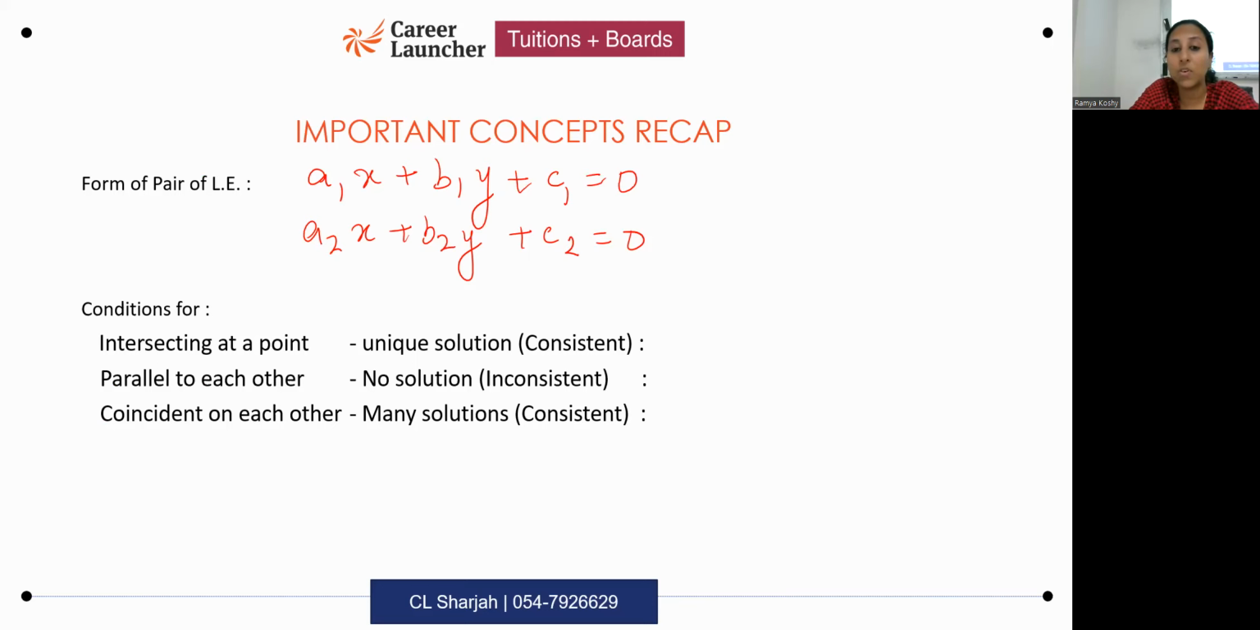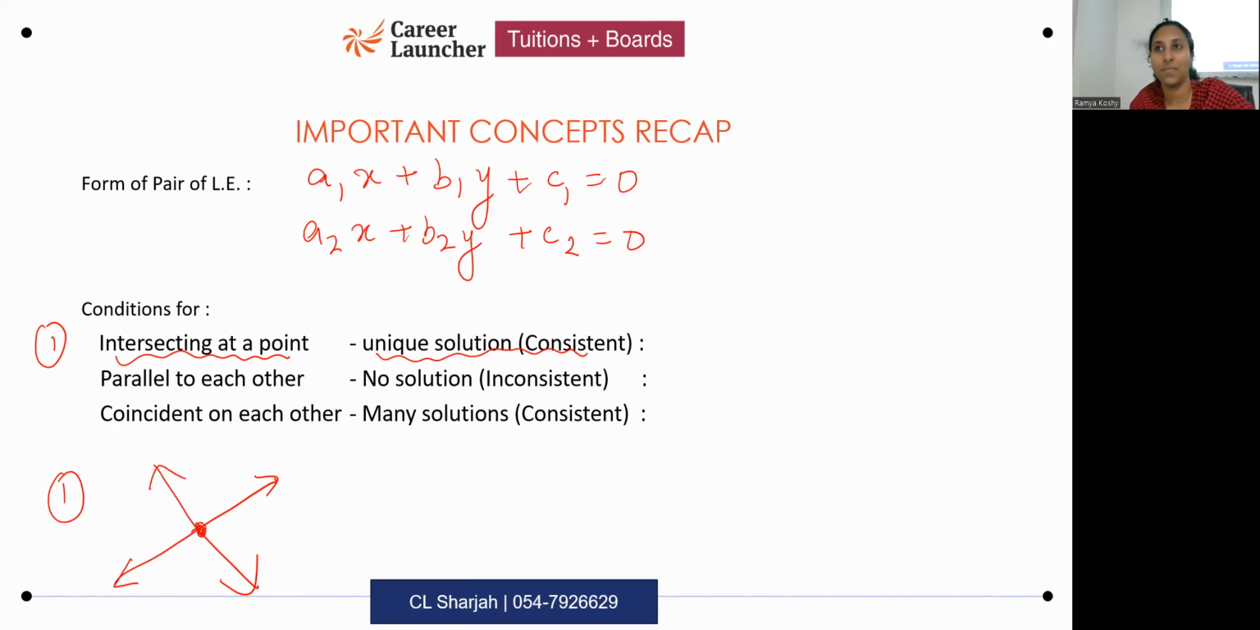Now there are three types of lines which are possible. Intersecting at a point. So intersecting at a point means the lines both meet like this. You will have one unique solution which is given by the point of intersection. So when you have this given in graphical form, how do you find the solution? Find the x and y coordinate of the point of intersection. That will be the solution. Okay. And here it means it is consistent. When you get a solution, it means it's consistent. You cannot get a solution, inconsistent. Okay. So intersecting at a point, unique solution, consistent.